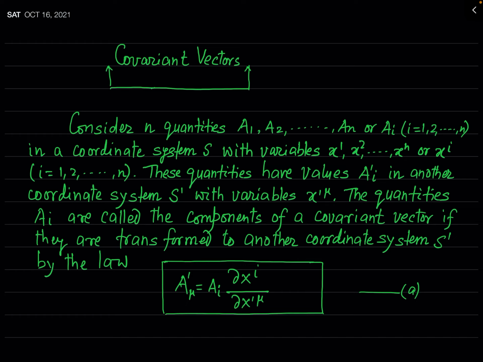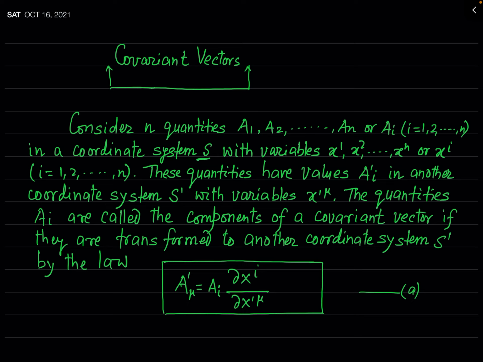As you have seen, in case of contravariant vectors, we have considered two coordinate systems or two reference frames, and we have defined the contravariant vectors by a particular transformation law. Similarly, the covariant vectors will also be defined in terms of a particular transformation law. So let us consider two coordinate systems. One is an unprimed coordinate system, let us say S, and another is a primed coordinate system, let us say S prime. And we consider that there are n quantities